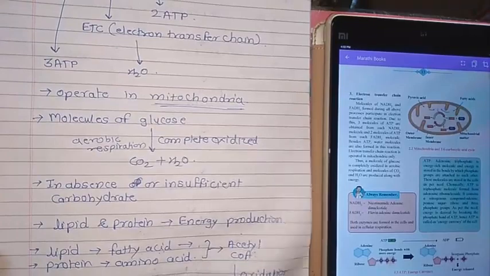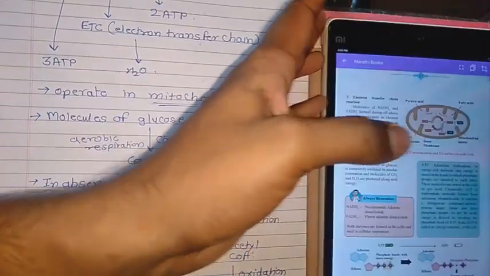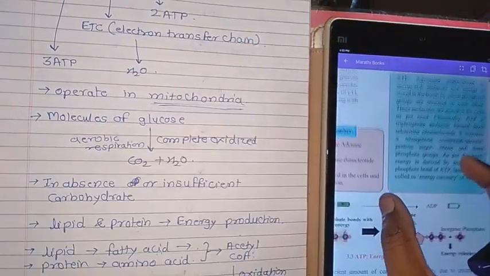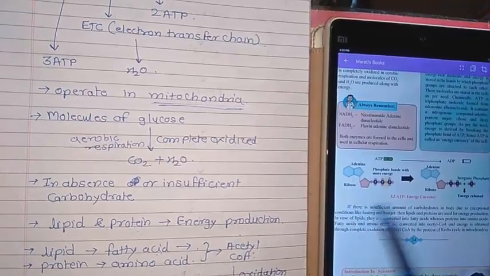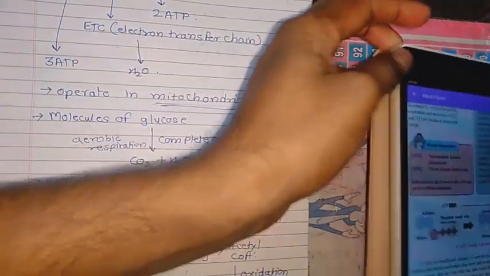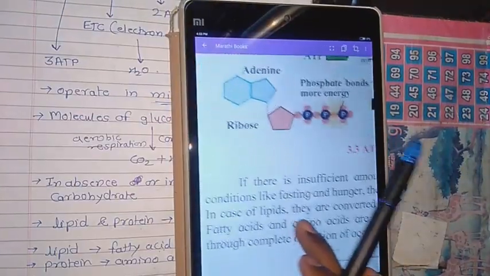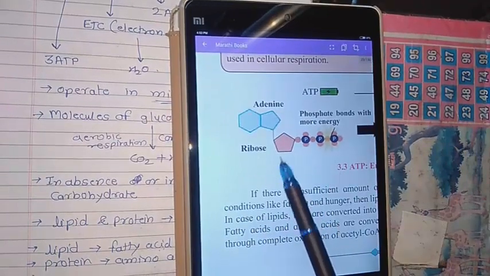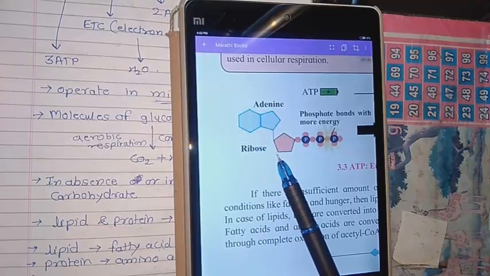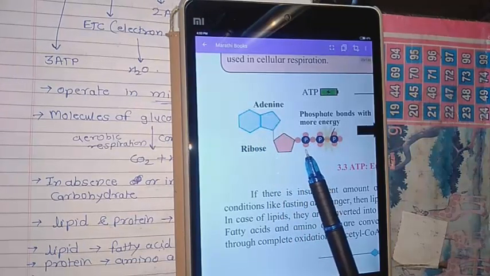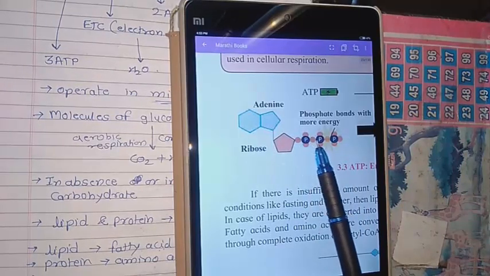And ATP, when we think about it, plays an important role. ATP chemically is adenosine triphosphate. I will show you in bigger size so that you can see what is happening. In ATP, adenine is the base, ribose is the sugar molecule, and phosphate is the high-energy bond. Three phosphates are present, that's why it is known as adenosine triphosphate.